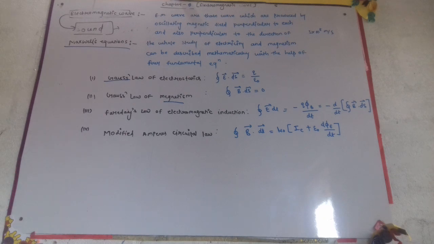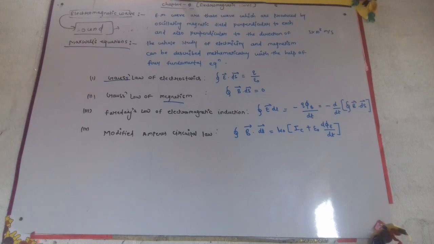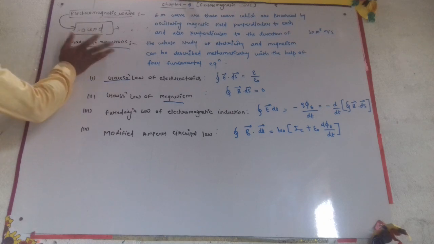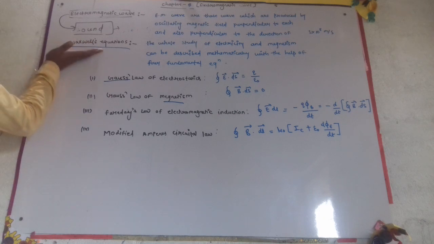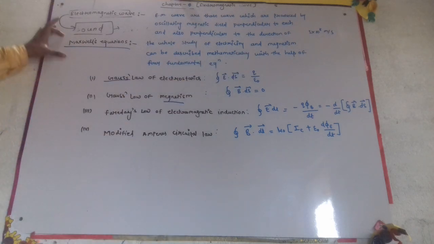Now we'll see some equations given by Maxwell. Generally, the whole study of electricity and magnetism can be described mathematically with the help of the Maxwell equations. The whole study of electricity and magnetism can be described mathematically with the help of 4 equations. That means Maxwell has given 4 equations. With the help of these equations, we can describe the study of electricity and magnetism. Now we'll see the 4 equations.